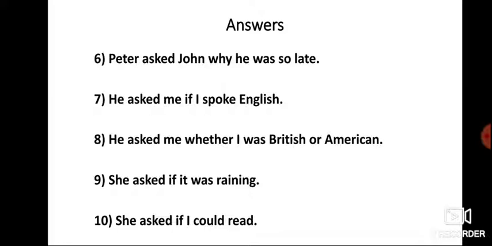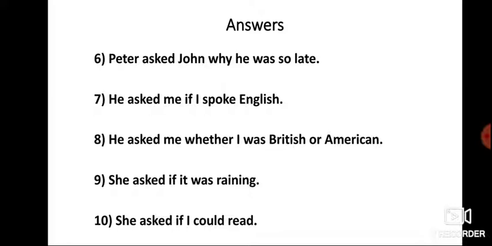What was the question? Do you speak English? He asked me, or she asked me also, you can take. Here you can see, do you speak English? When the sentence was given, there was not mentioned any kind of subject. So it depends on you. You can also take it as he asked me or she asked me. I have added here, he asked me if I spoke English. Do you means it is in simple present. So it changed into simple past.